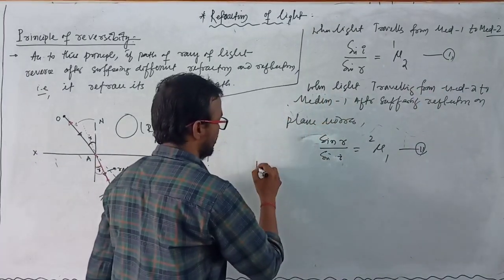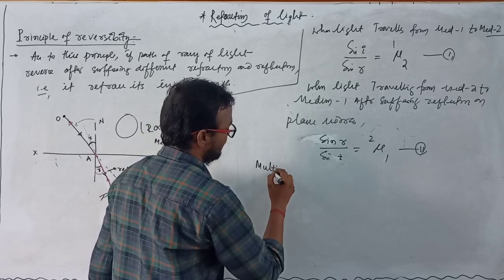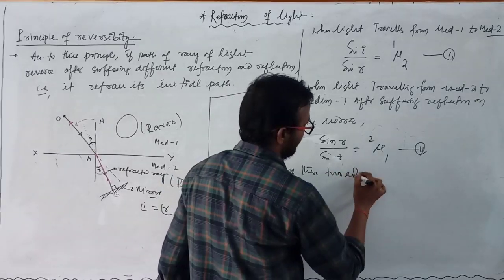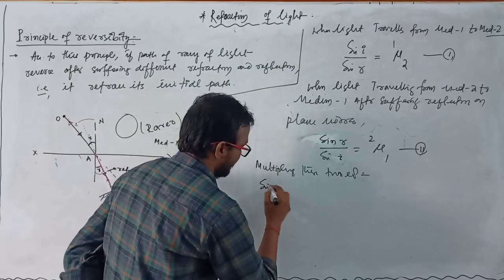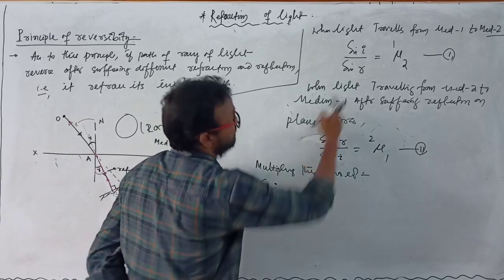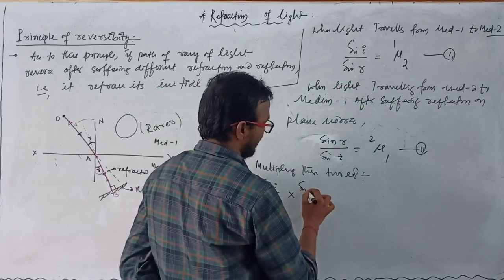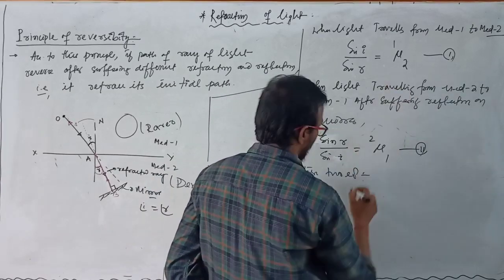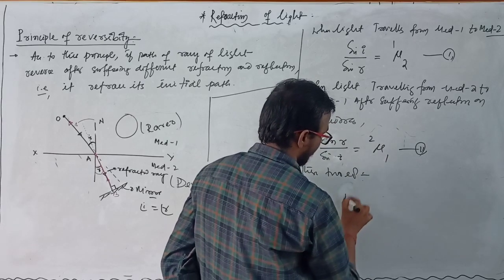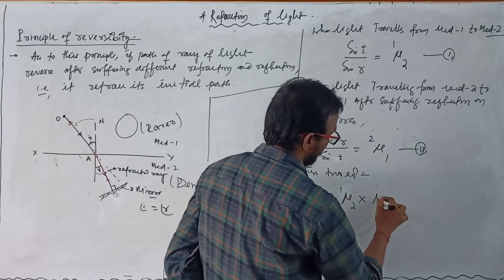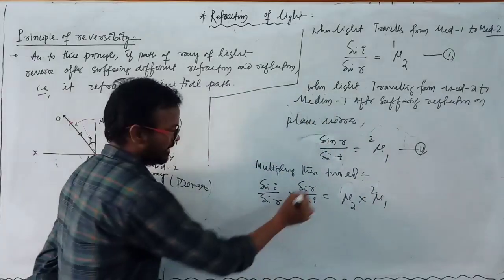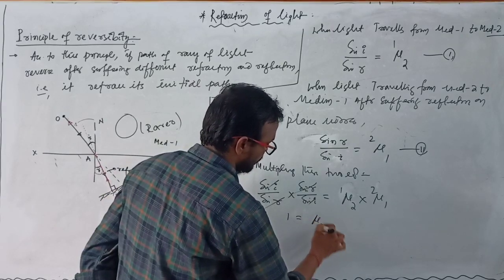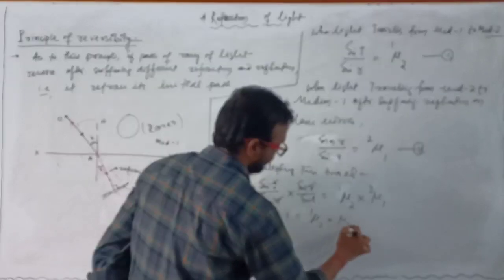Now multiplying these two equations, we get sin i divided by sin r, the first relation, into sin r divided by sin i, which is equal to mu 2 1 into mu 1 2. Here sin r and sin i cancel, so this is 1, which is equal to mu 2 1 into mu 1 2.